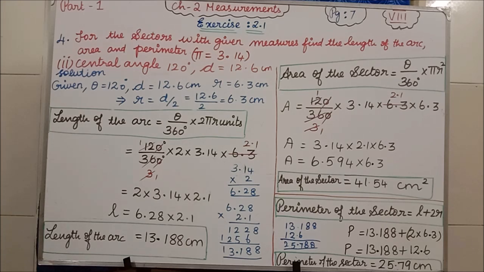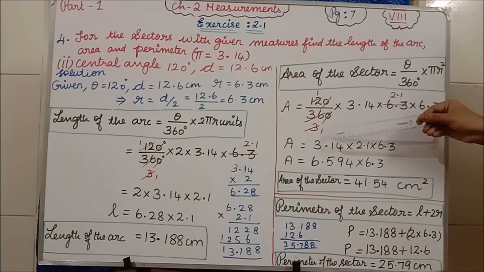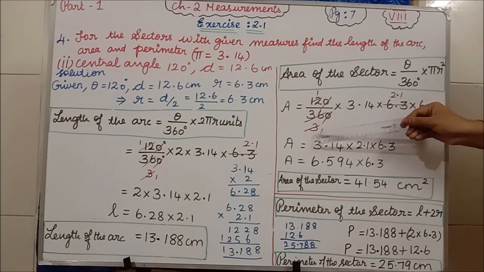Next, what value we have to find? We have to find the area of the sector. What is the area of the sector formula? Theta divided by 360 degree into pi r square. So theta is what? 120 degree divided by 360 degree into pi value is 3.14 into r square. R is what? 6.3. 6.3 into 6.3. Again 0, 0 I am first cancelling. 12 table, 36 will come 3 times.